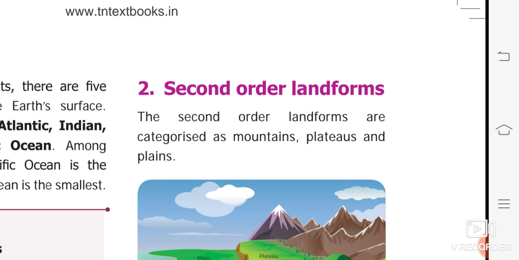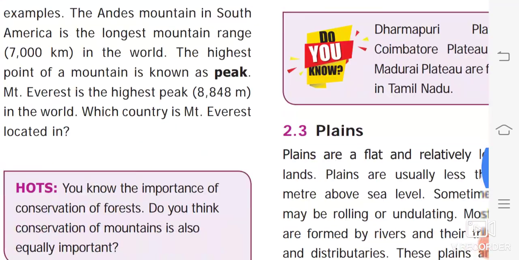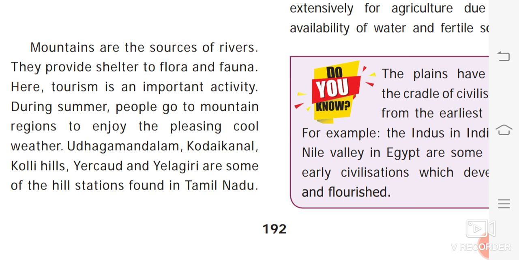So mountains are the source of rivers. They provide shelter to flora and fauna. Tourism is also an important activity here. During summers people can go to the mountains and enjoy the pleasing cool weather. Yes, Udagamandalam, Kodaikanal, Kolli Hills, Yercaud, Yelagiri, some hill stations are found in Tamil Nadu also. Yes.